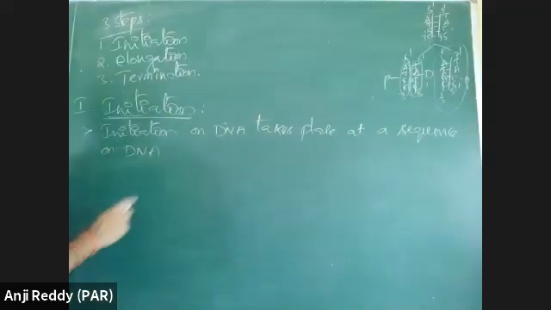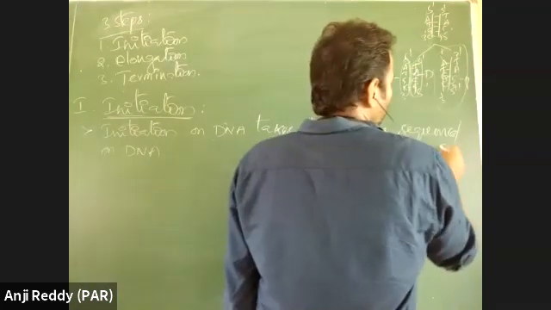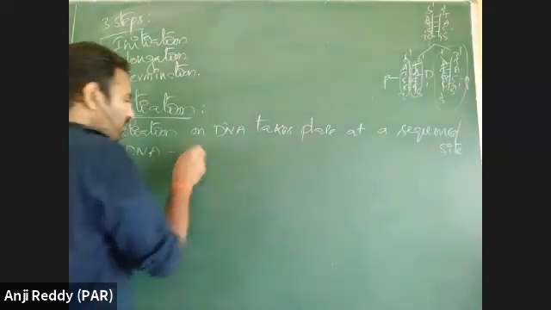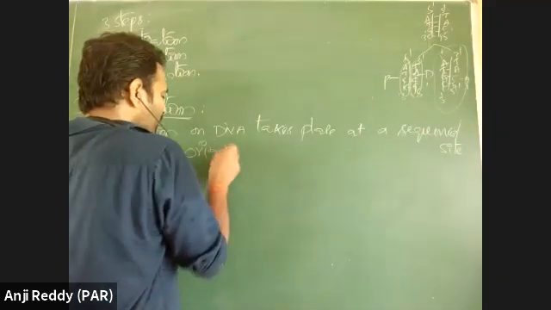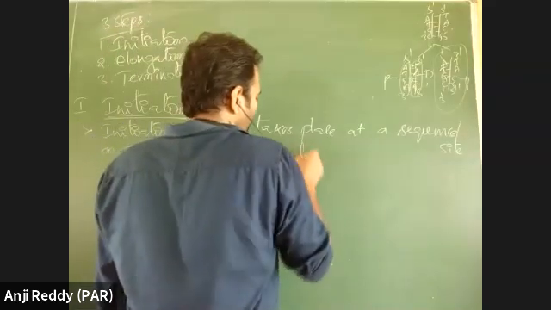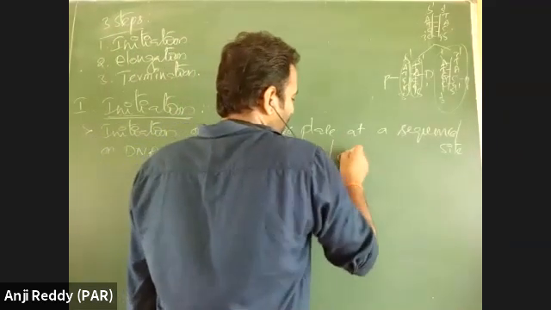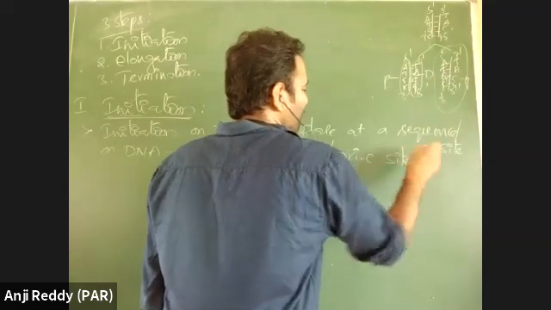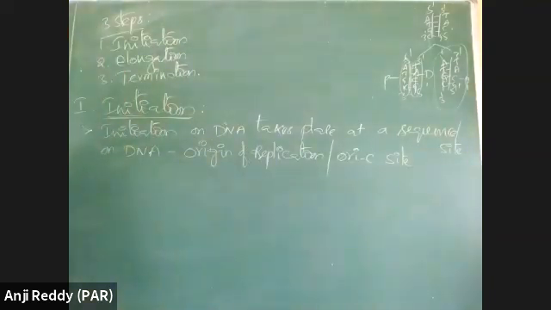The double-stranded DNA has a sequence or a site, a place on DNA that is called the origin of replication. Origin of replication, which is also called the Ori site, or that is also called the replication site.